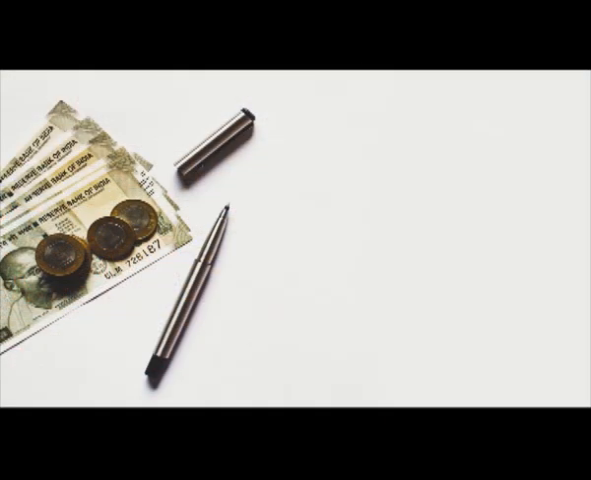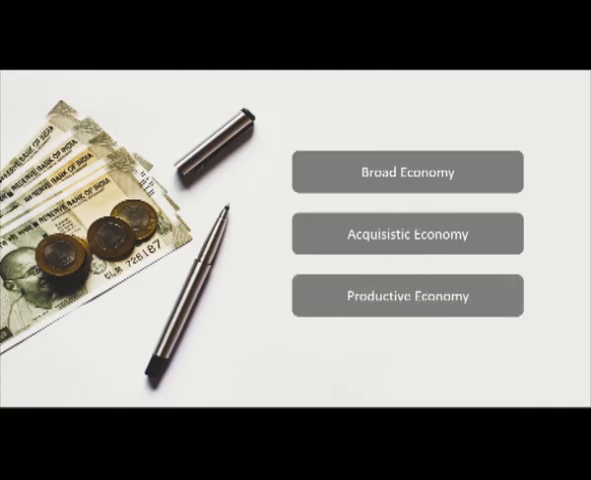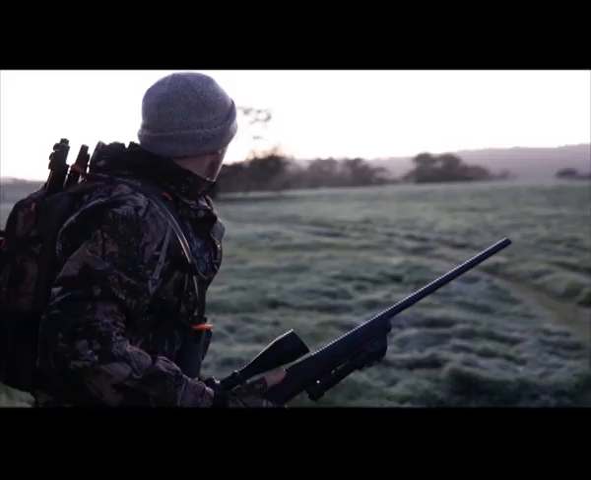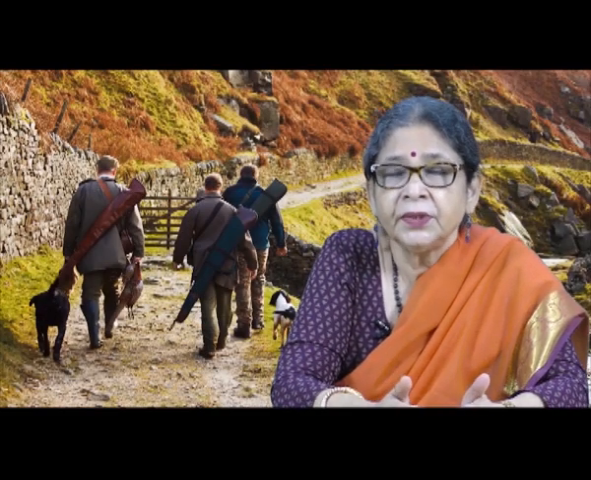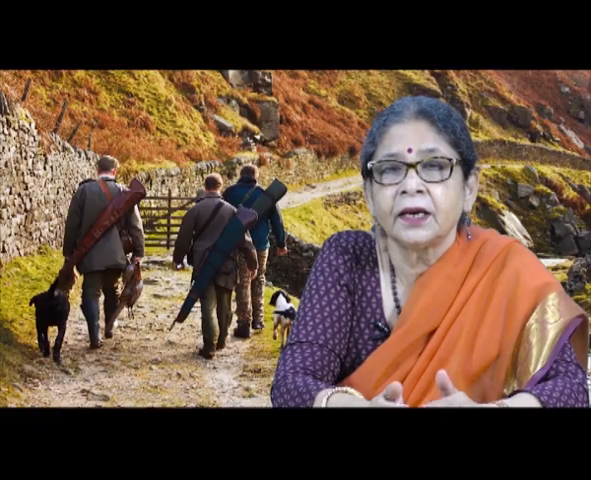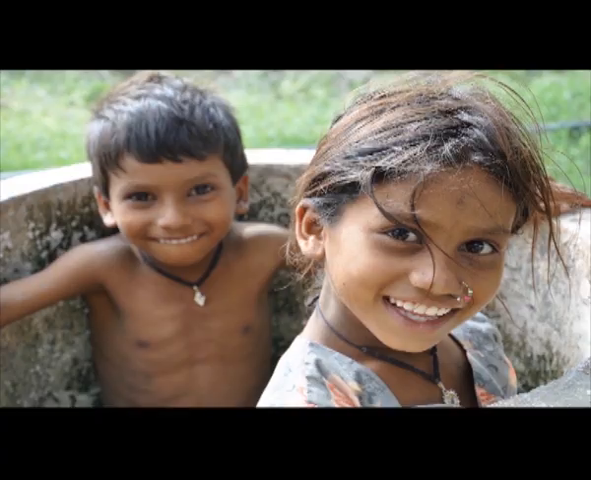We have basically two broad divisions of economy, an acquisitive economy and a productive economy. The foraging societies, the hunting and food gathering societies, are examples of the acquisitive economy. They don't produce anything, but they collect things from the environment as they exist. They hunt or they collect food. But for that also some division of labor is required.